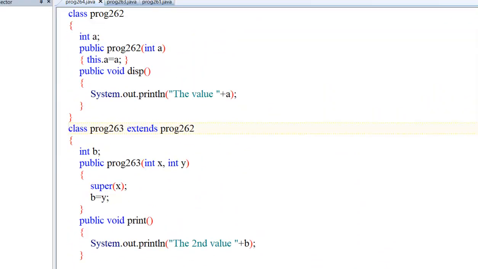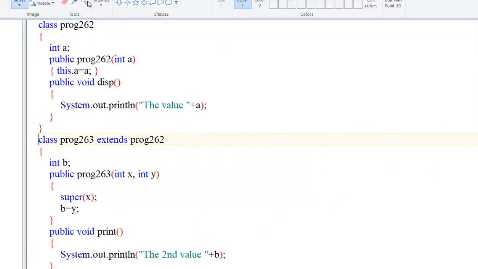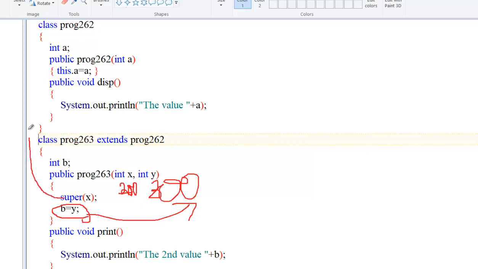A and B are these two variables of its superclass. See here, in this superclass we are getting the result. In this superclass we are receiving 200 and 300 here. Okay, here B value is assigned as 300 and 200 is assigned again in the superclass, that is to A. Right? So this is the way we can pass values to multiple constructors.